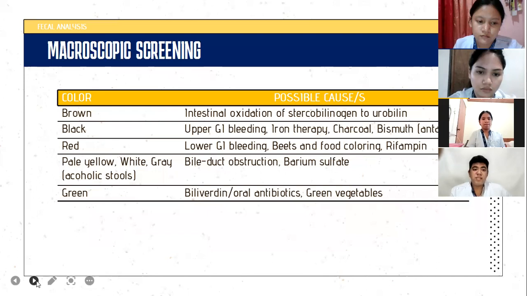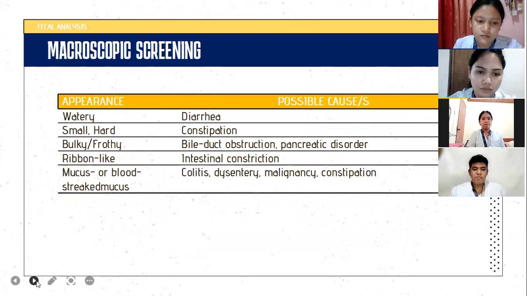Next up, the appearance. Appearance can detect some possible causes by determining its appearance, like watery feces that result in diarrhea because of poor water reabsorption in the large intestine.